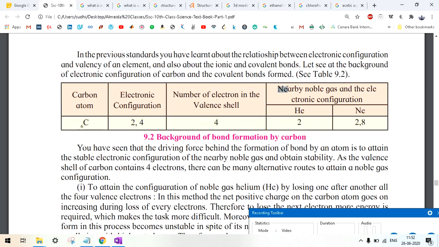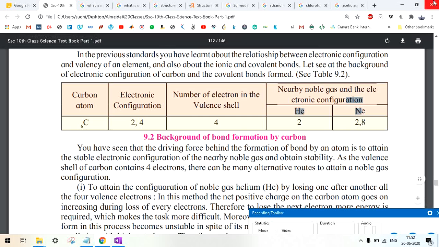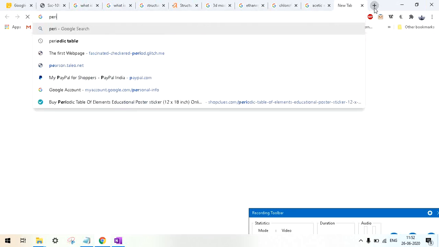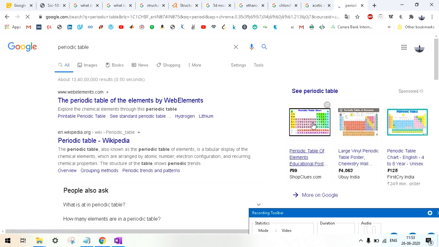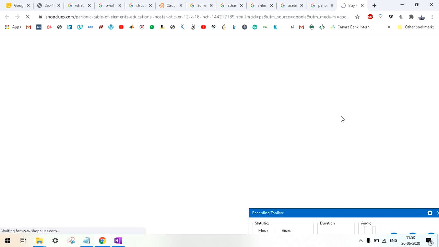Now what are the nearest noble gases in the electronic configuration? Now the noble gases are helium and neon, the two noble gases that are closer to carbon. For this you need to check your periodic table. Let me show you periodic table. I have this periodic table here. Let it load.